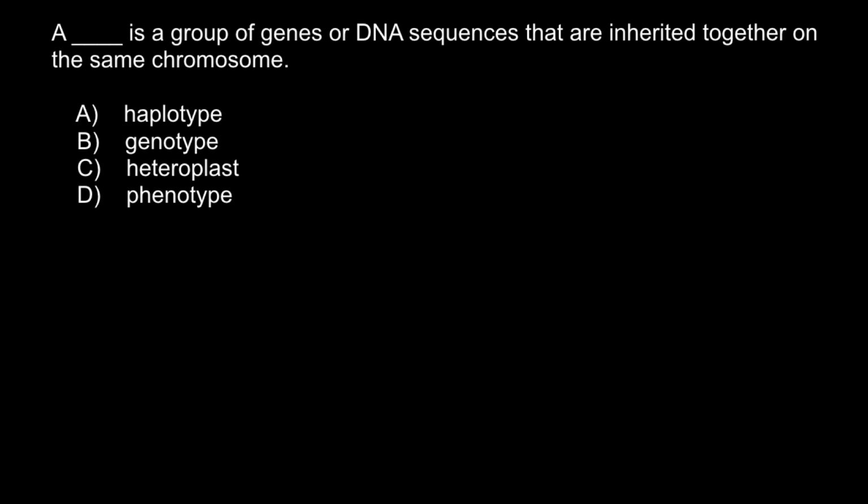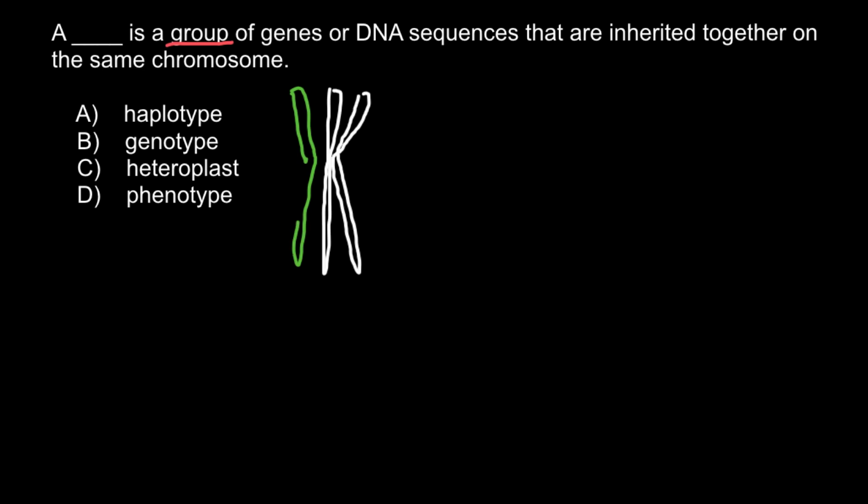I want you also to pay attention to this word, group. So what is the haplotype group? Imagine that here is a chromosome that is not a sex chromosome. Say this is chromosome number 1, this is an autosome, and as I already said, only the Y chromosome can be considered a haplogroup or haplotype. And when we have, say, chromosome number 1, during the process of crossing over, we have another chromosome.